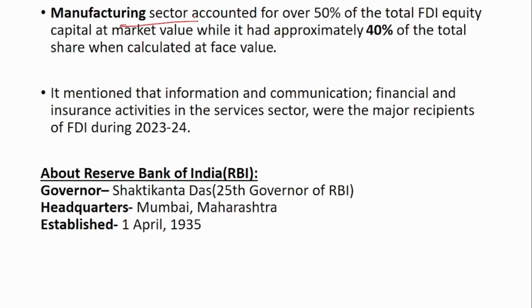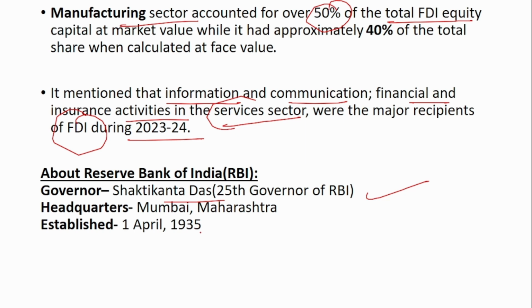Next is the manufacturing sector. It accounted for 50% of the total FDI. There have also been investments in the service sector. Information and communication, and financial and insurance activities in the service sector were the major recipients of foreign direct investment during the financial year 2024. And you know that the governor is Shaktikanta Das. He is the 25th governor of RBI. RBI was established on 1st April 1935.